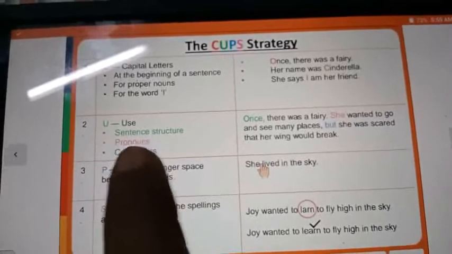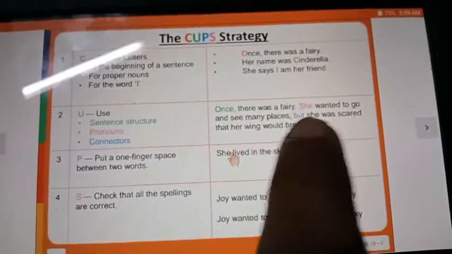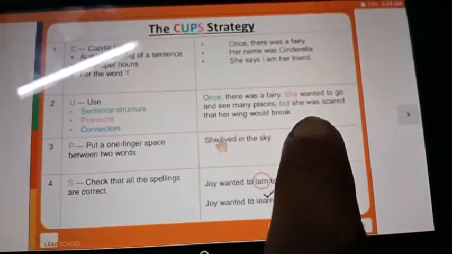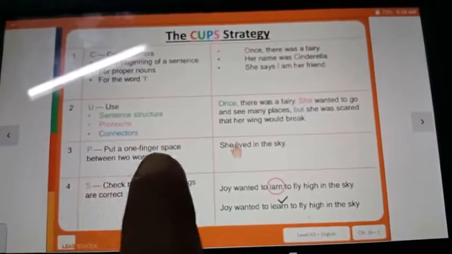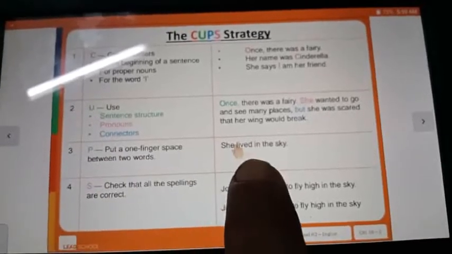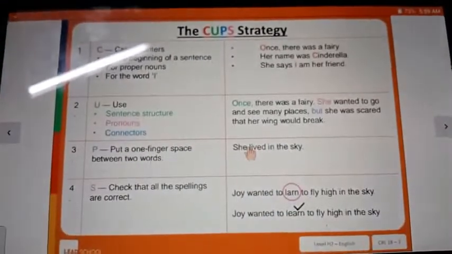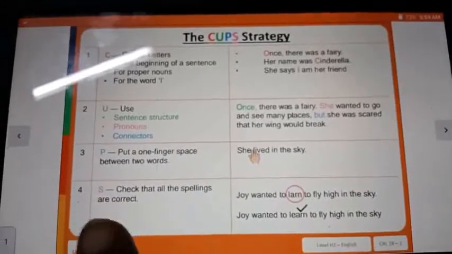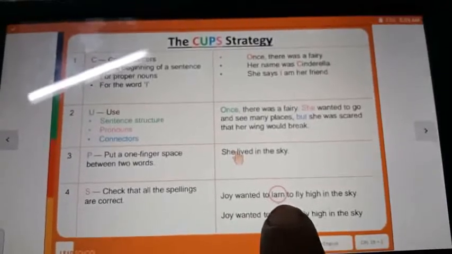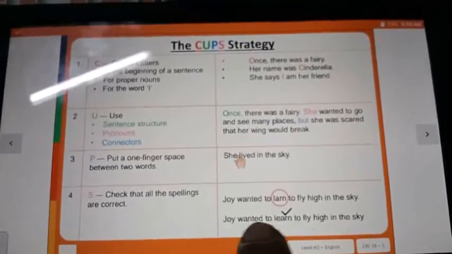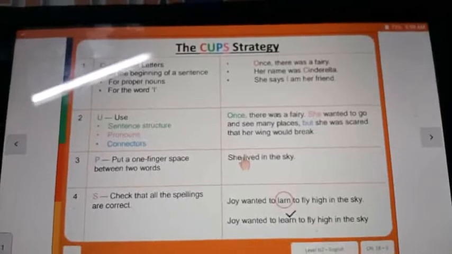Next, U means use sentence structure, pronouns, connectors. Write like this: Once there was a fairy. She wanted to go see many places, but she was scared that her wing would break. P means put a one finger space between words. See that. She lived in the sky. You have to edit and enhance your writing sentences. S means check that all the spellings are correct. See that, Joy wanted to I am to fly in the sky. Joy wanted to learn to fly in the sky. This is the check for whether the spellings are correct or not.